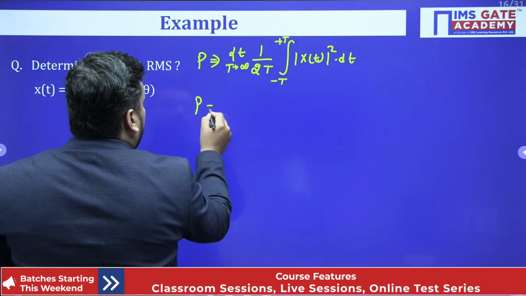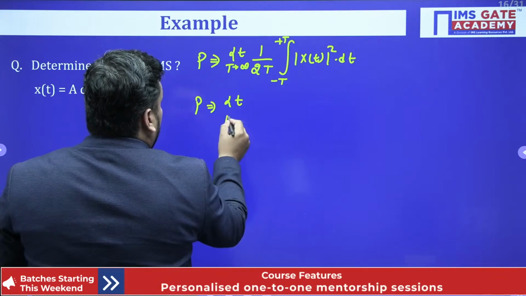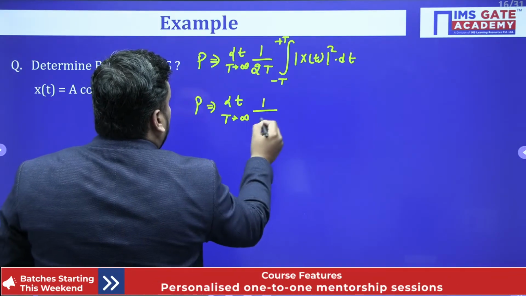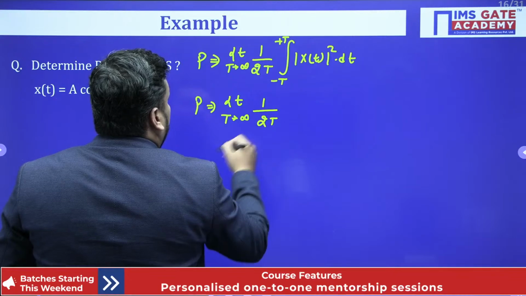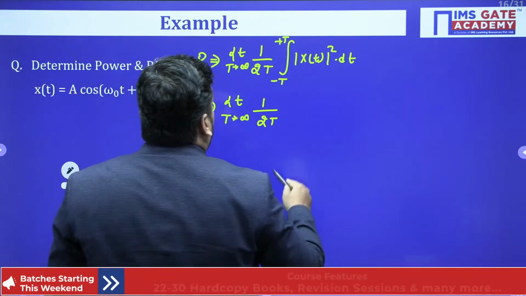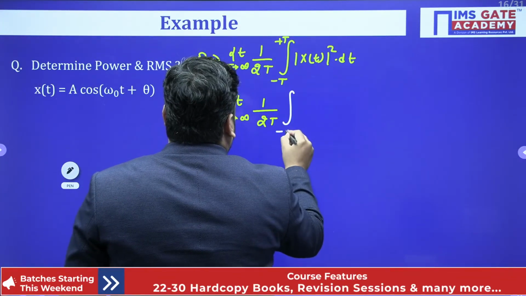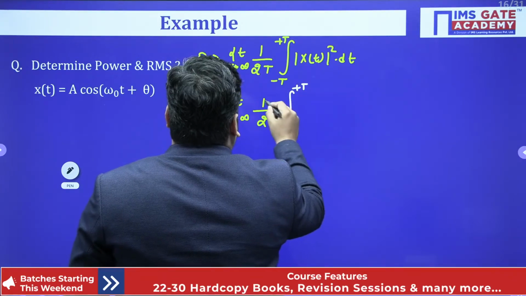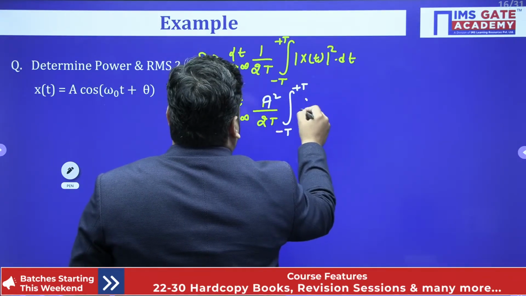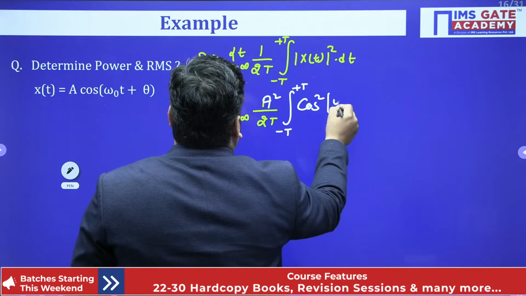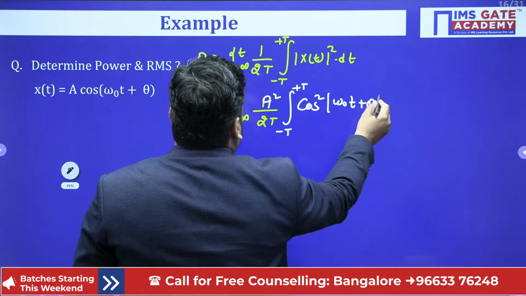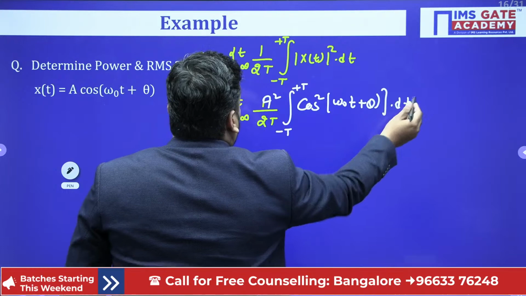So what should I do here? I should write P equal to limit T tends to infinity, 1 upon 2T, because here I should apply the limit minus T to plus T. Here we have A square into cos square of omega 0 t plus theta dt.